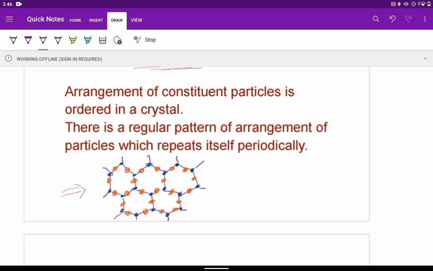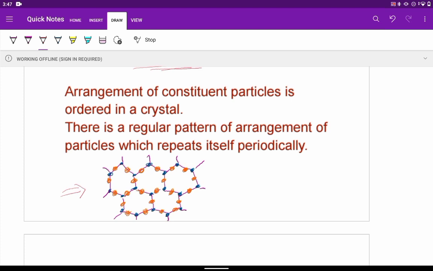Like say we can imagine a room in which 30 people are sitting. There are 30 chairs which are placed in a particular fashion and the spacing between the chairs is the same, equal. So that is an ordered arrangement of chairs, and on that there are 30 people occupying. Nobody is standing, nobody has moved their chairs. There is an orderliness in the room. Same thing happens in case of crystalline solids. The arrangement of constituent particles is ordered.